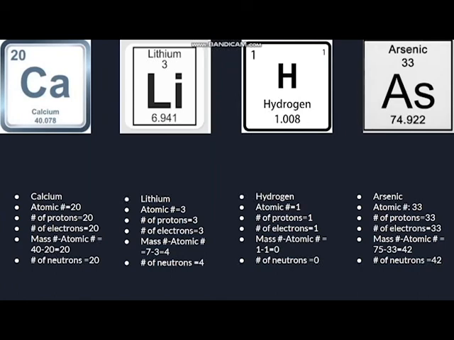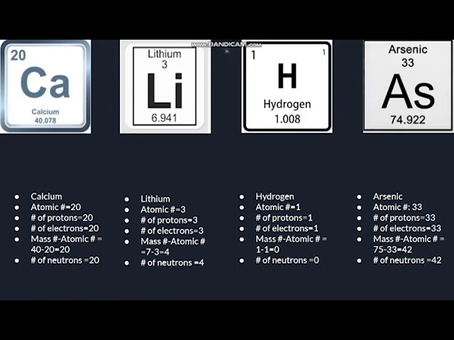Now, hydrogen. Hydrogen is a little interesting because it has an atomic number and a mass number of about 1. This means that the number of protons and the number of electrons is going to be 1 due to the atomic number, but if you subtract the mass number by the atomic number, you get 0. This means that hydrogen in its neutral form has no neutrons.